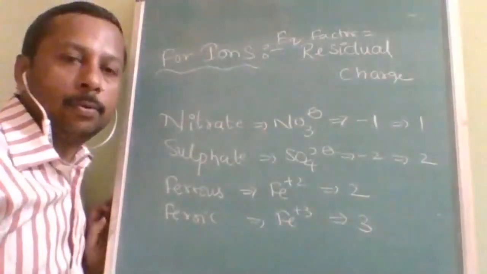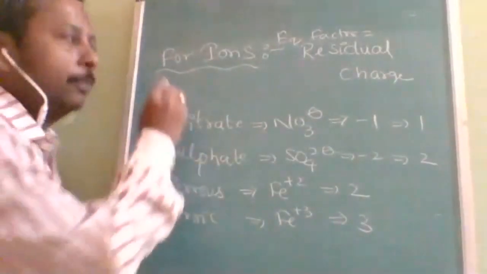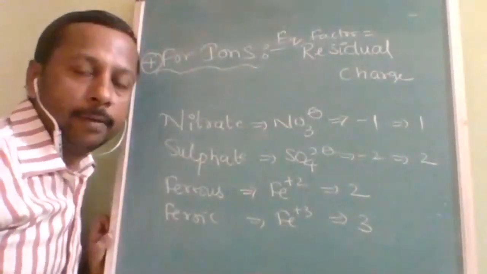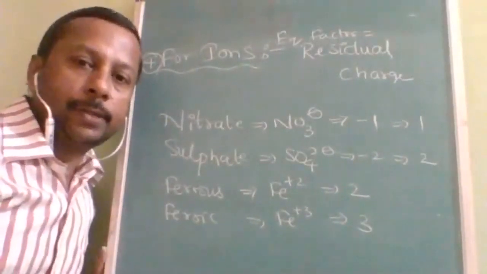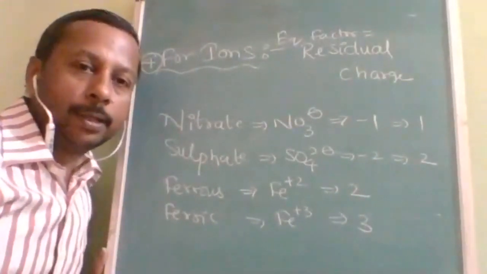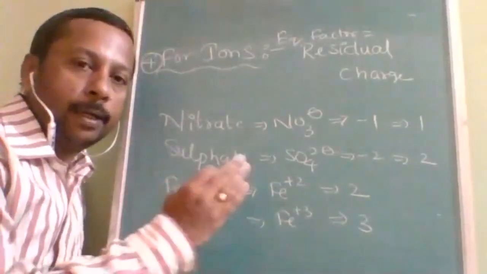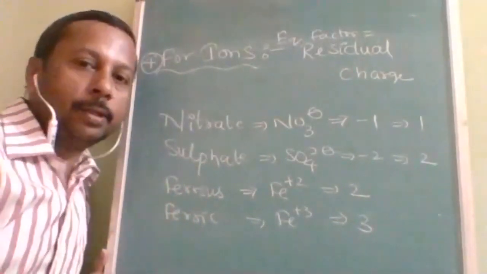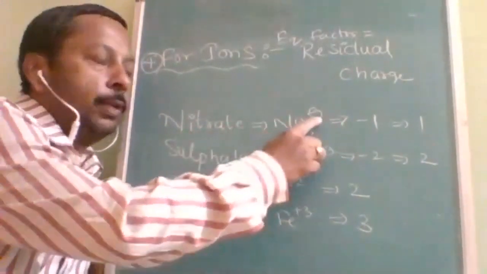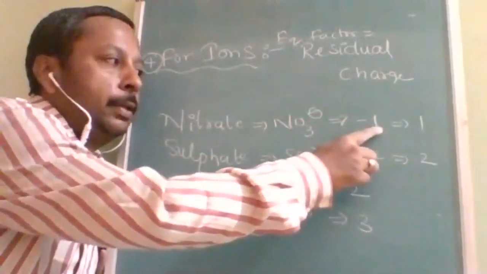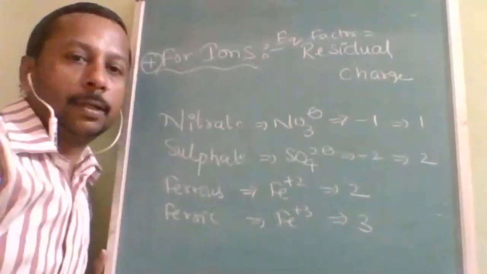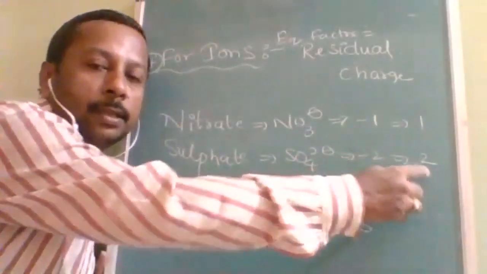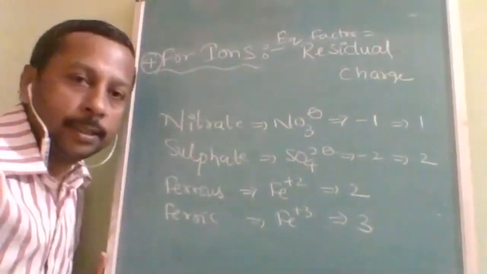Now let us come to the fourth part, for ions. For ions, the equivalent factor is equal to the residual charge. Which charge? Residual charge. After completely separating from the molecule, whatever charge is left over is called the residual charge. So nitrate, NO3 minus. The residual charge is -1, so the equivalent factor is 1. Sulfate, SO4 2 minus. The charge is -2, so the equivalent factor is 2.